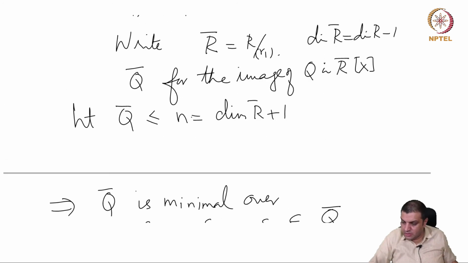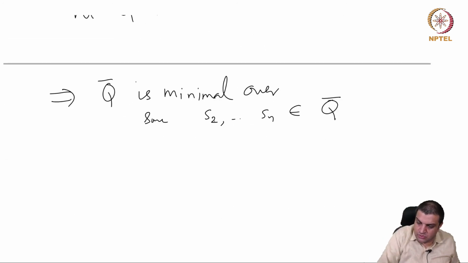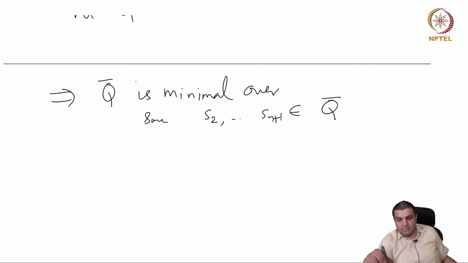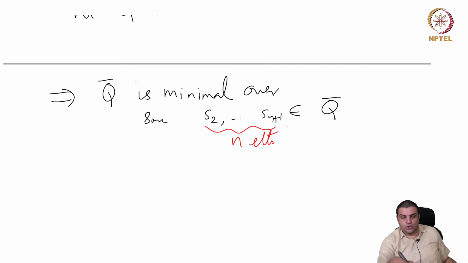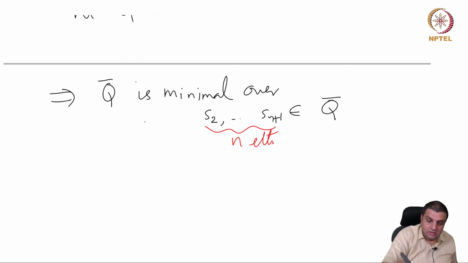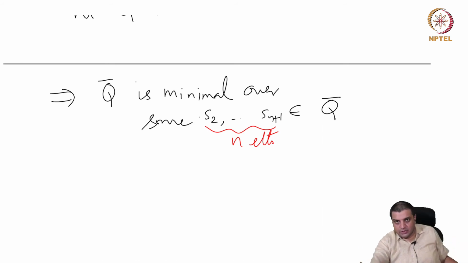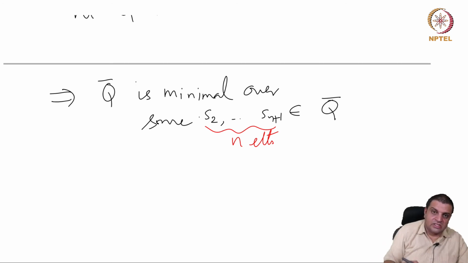So these are n elements, and Q bar is minimal over some n elements inside Q bar. This was a characterization of height.